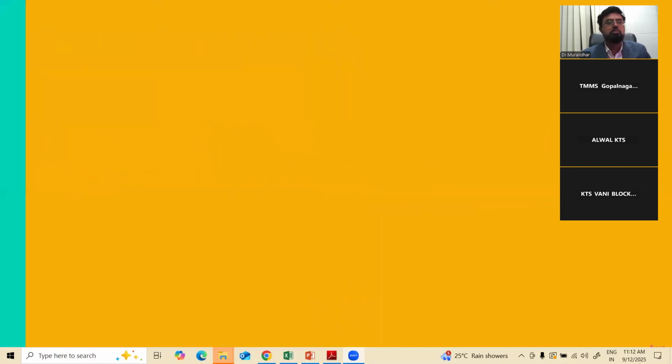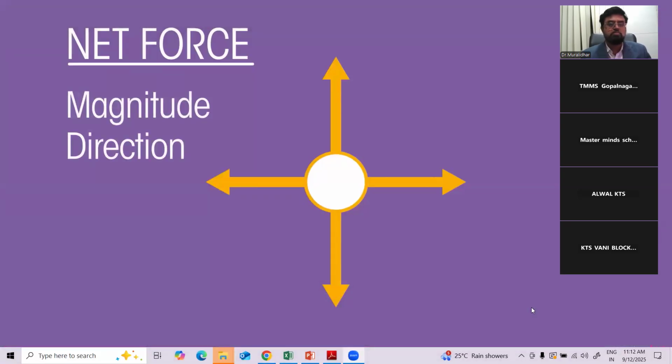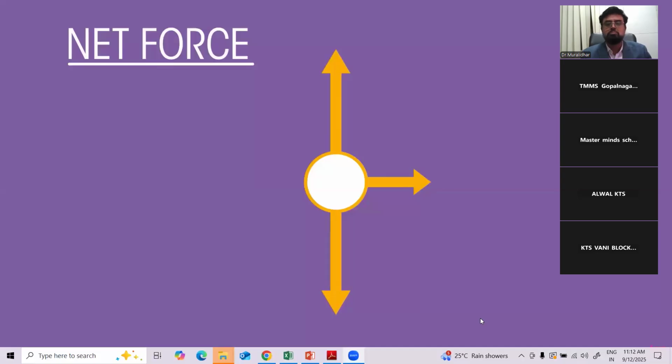Quantitatively, we can find the net force on any object by considering the size, or the magnitude, and the direction of each force acting on an object. It can help to draw the forces yourself. Take a look at this example here, which shows three forces acting on the object. The two vertical forces are equal and opposite, therefore cancelling each other out. However, the horizontal force has no opposition, and so it remains unbalanced. This means that the net force will act to the right and will have the magnitude of the horizontal force.